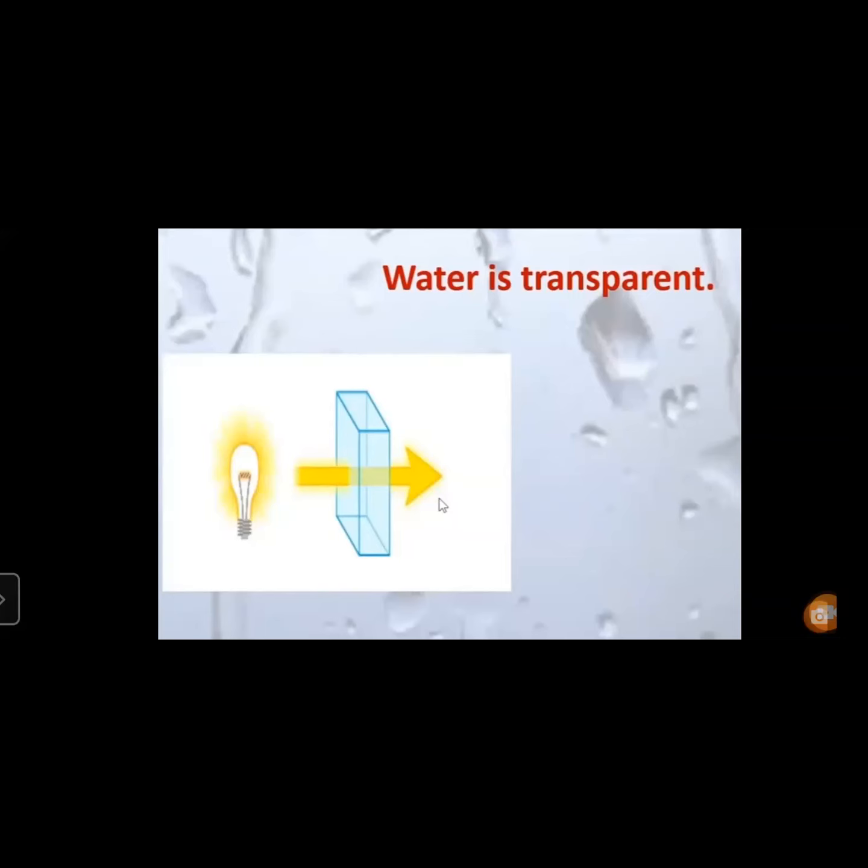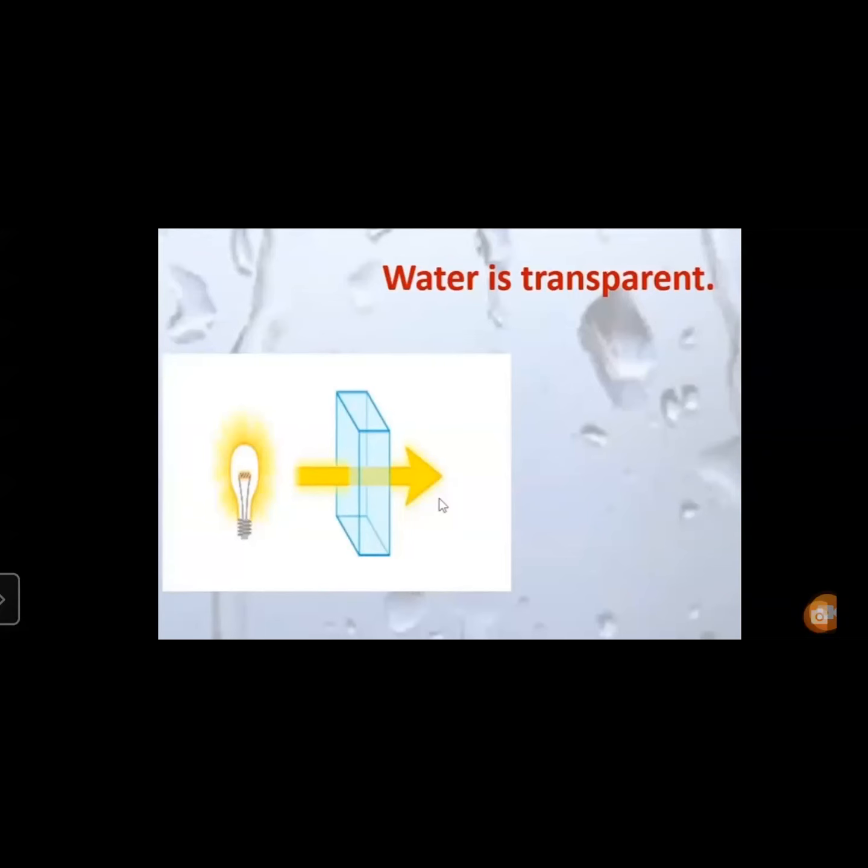Here you can see a bulb is burning, right? And the glass is kept in the middle. We can see the light of the bulb, which is shown in yellow. This light passes through this glass.